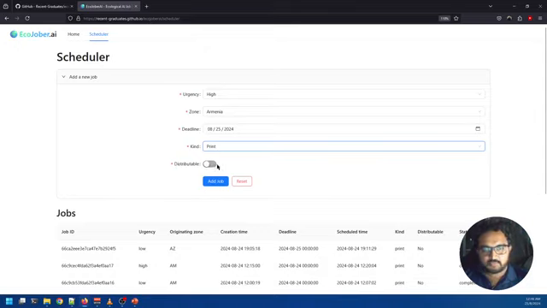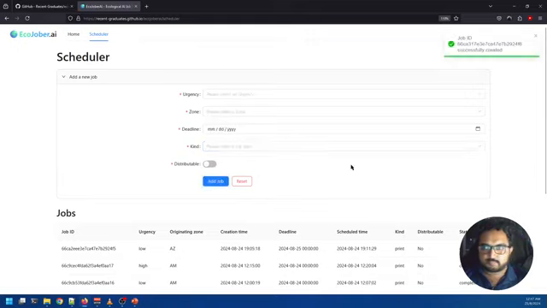Then we have this option which asks whether it's distributable or not. What this essentially means is whether you can run this job elsewhere in the world. Should the originating zone match the actual zone where the job is run or not? That is what this distributable flag stands for. For example, a print job should be run in the same zone, so you don't select distributable. Let's say I am doing some other job, for example, running a 3D model, or maybe a rendering job that can be run anywhere in the world, and it doesn't matter whether it's being run in the originating zone.